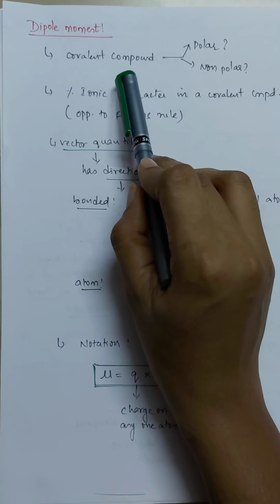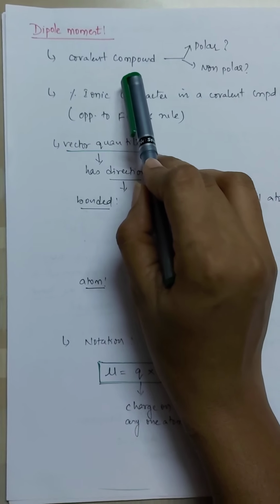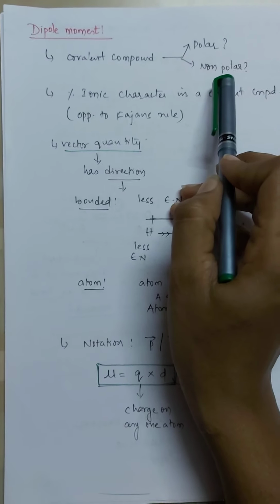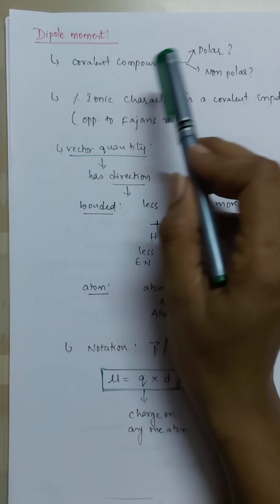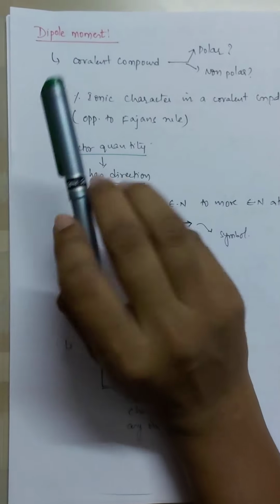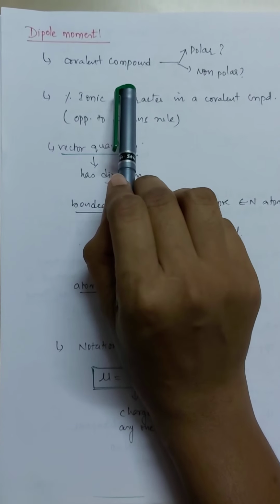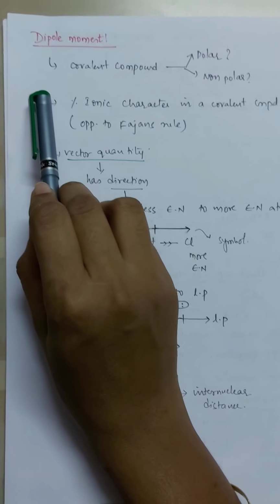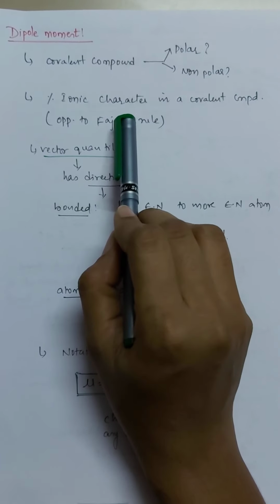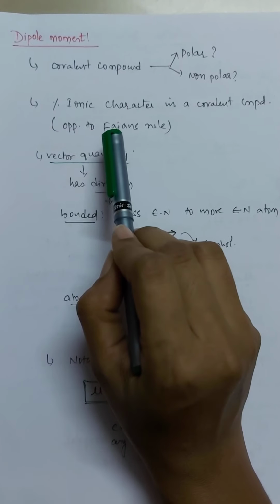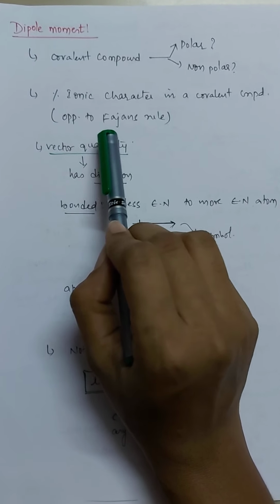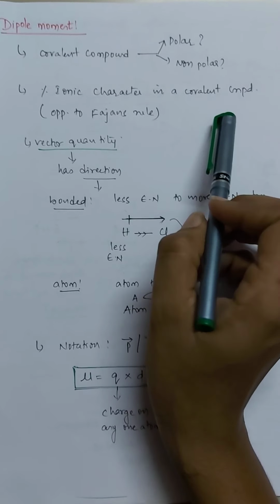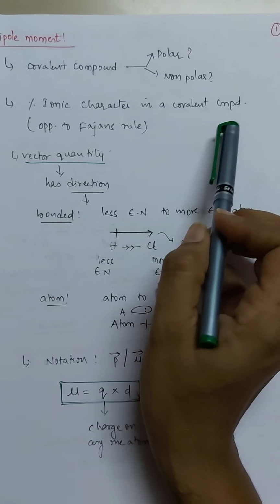So in order to decide whether a given covalent compound is polar or non-polar, how do we decide that? When you say that a covalent compound is polar and when you say that it is non-polar, in such cases the dipole moment concept will be very useful to us. We are going to find the percentage of ionic character in a covalent compound, that is, how much ionic nature is present in it.